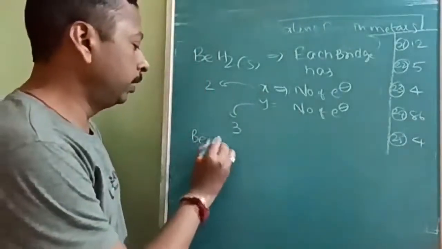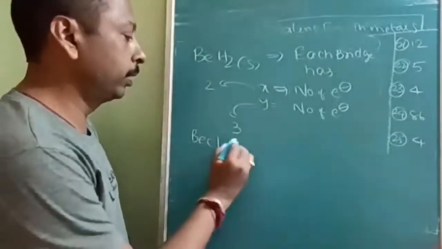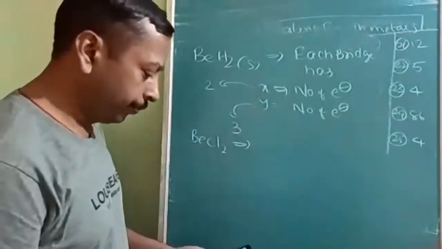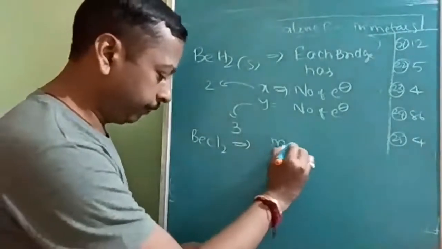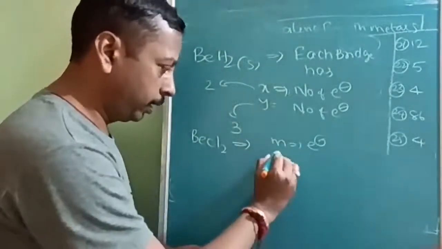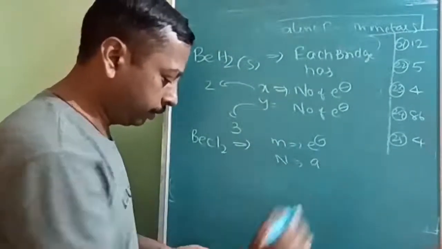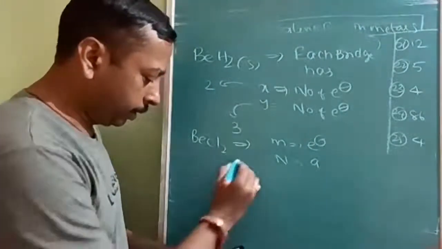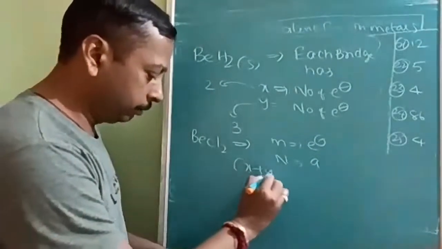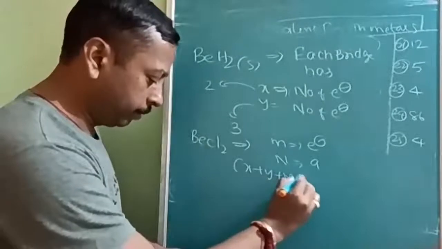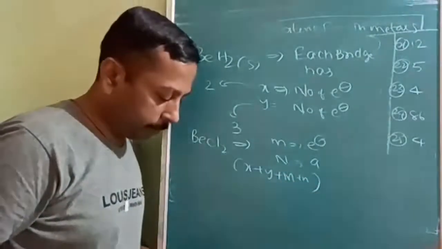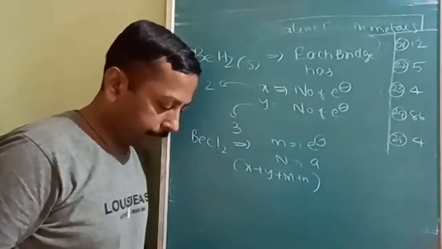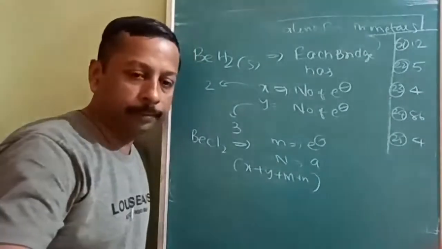Let us still see about BeCl2. Okay. In BeCl2, each bridge has M number of electrons and N number of atoms. Okay. Then the option is X plus Y plus M plus N. X plus Y plus M plus N. Okay.